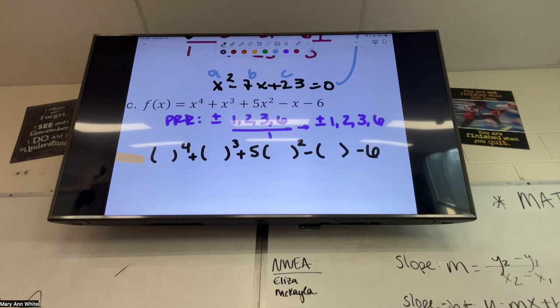Now, this kind of always leads us to the question, like, which PRR is going to work on a quiz or a test? Somewhere in the first 4 that you try should work. So if you're doing this and you're getting to like 6 and you've tried 1, -1, +2, -2, +3, -3, you maybe messed something up. So on a quiz or a test, you shouldn't spend like 10 minutes plugging in for PRRs.